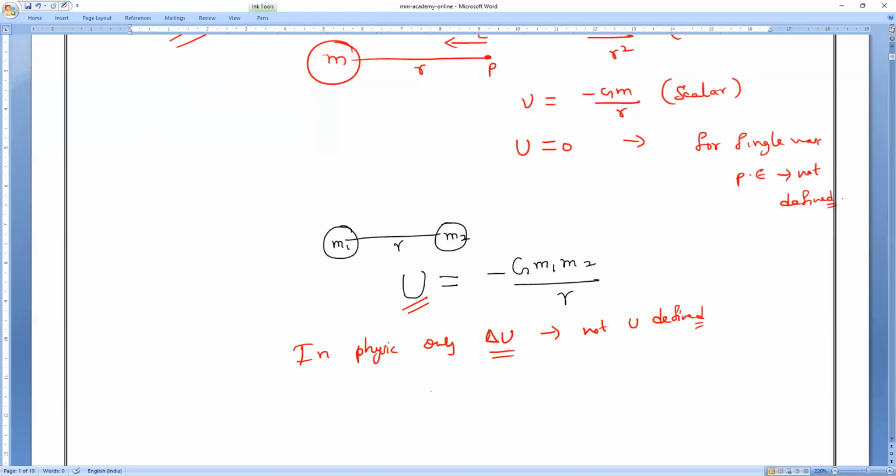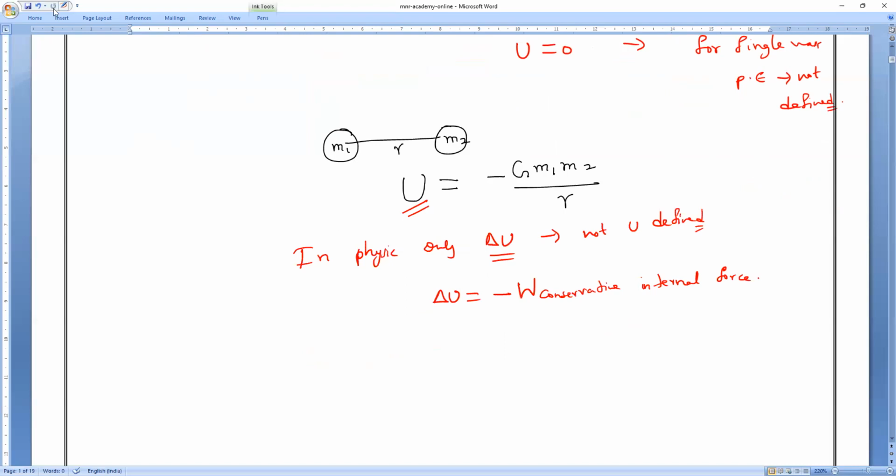So remember, the change in potential energy is equal to minus of W, the work done by only conservative internal forces. Can you tell me an example of conservative forces? Conservative and non-conservative forces I have taught you. What are examples of conservative forces? Gravitational force, spring force, electrostatic force. These are called conservative forces.